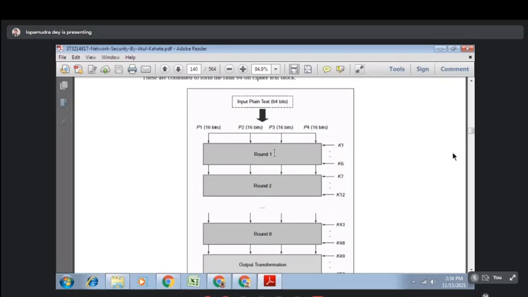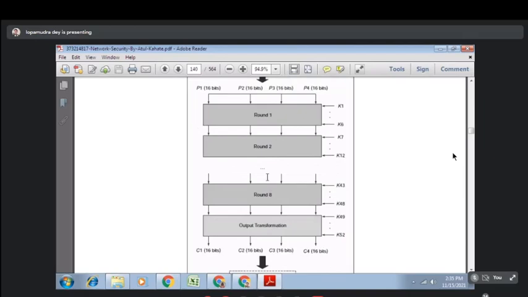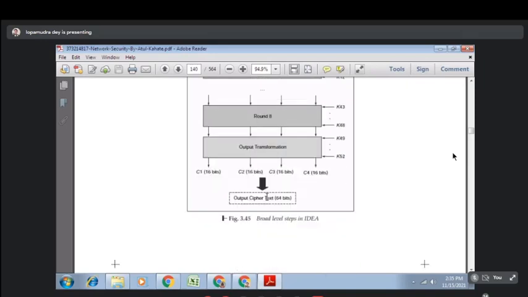There are 8 rounds, and each round will take 14 operations inside it. So in round 1 you have to use 14 operations, in round 2 you have to use 14 operations, in round 3 you have to use 14 operations. This is how you will complete 8 rounds. So let's discuss that. There are two things we need to discuss: what the operations will be and how these keys will be generated.